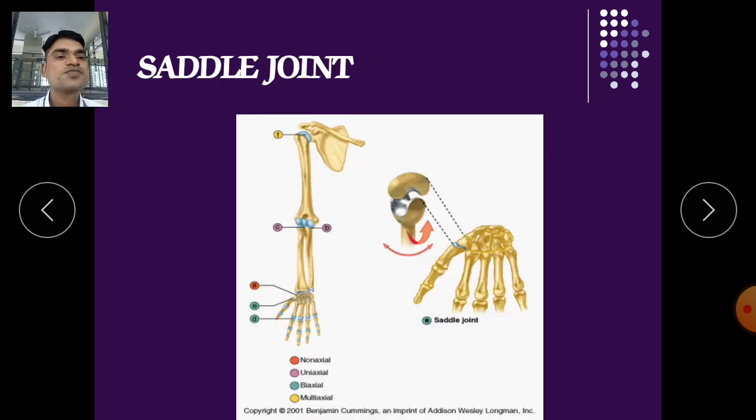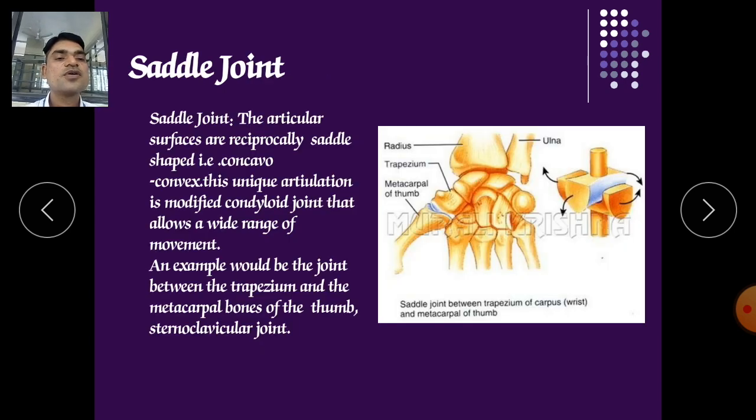Here you can see the joint between the sternum and clavicle, and the joint between the thumb and this trapezium bone.